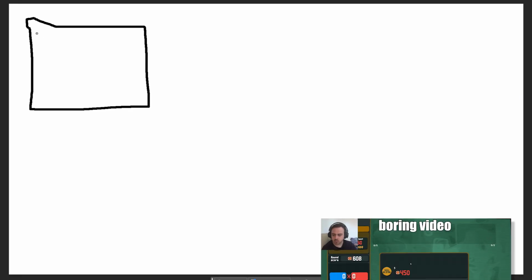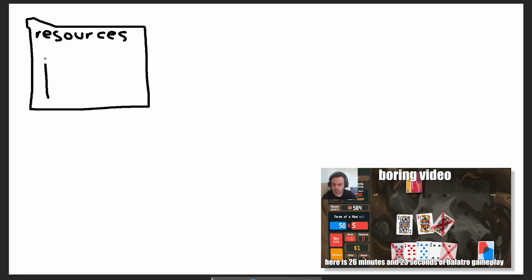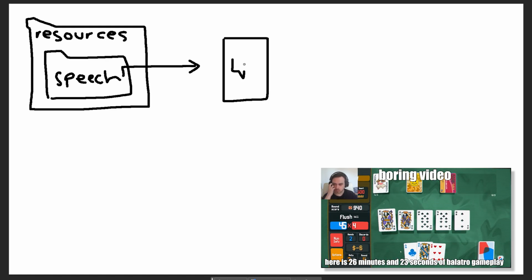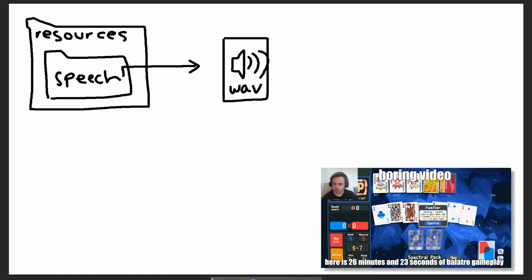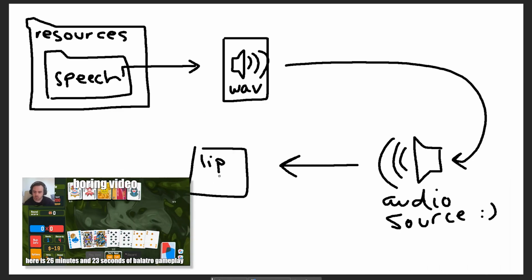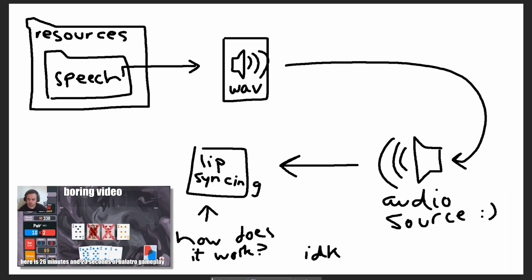Anyway, after putting that in, I programmed it to read the contents of a new speech folder in the resources directory of the game's data. It then picks a random .wav file from the contents of that directory and streams the resulting audio to an audio source. That audio source plays it, and the system then does the lip syncing for me without me needing to spend 6 months learning what a vice seam is.